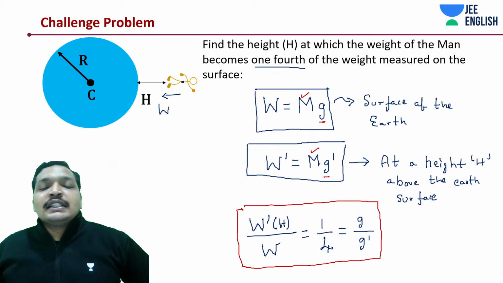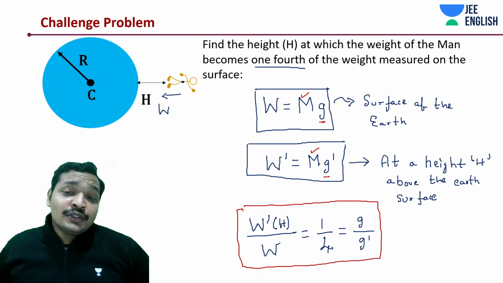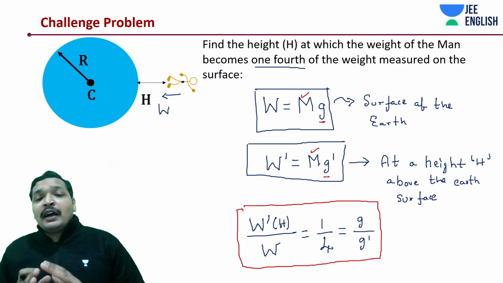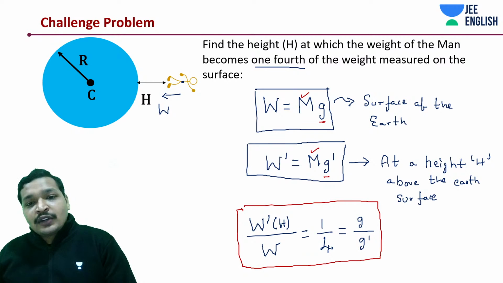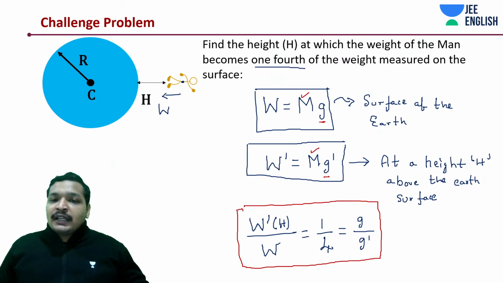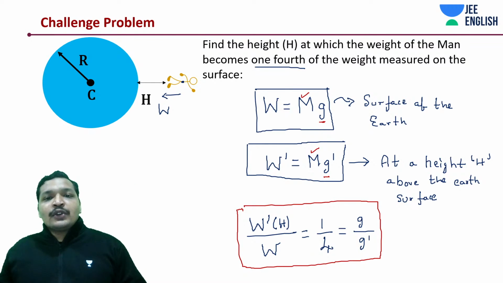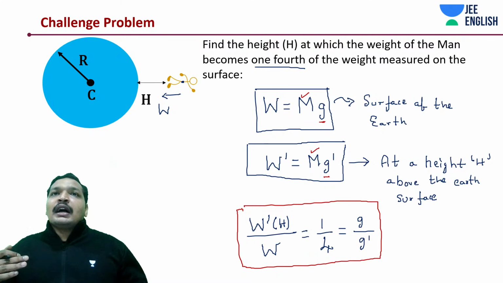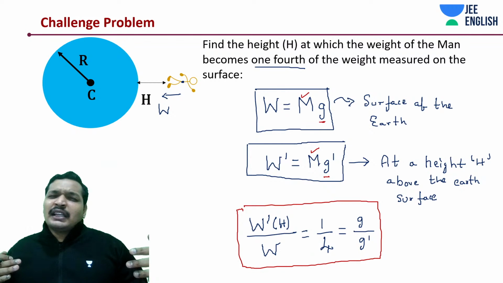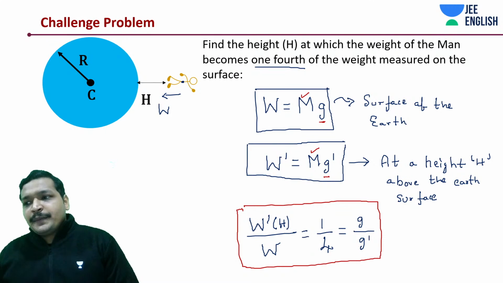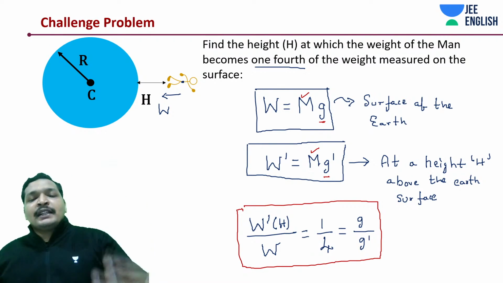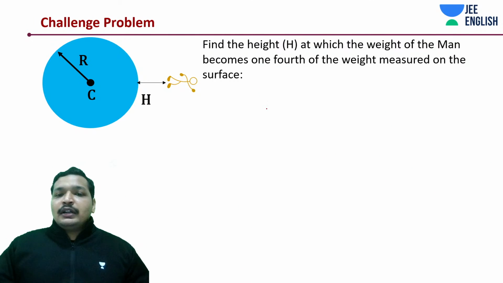So let's say g dash is equal to g into 1 minus 2h by R is equal to g by 4. So basically 1 minus 2h by R is equal to 1/4. Okay. And then you take it on the other side, it will become 3/4. So you're going to get 2h by R as 3/4. That means your height should be like how much? Like 3/8 R, right? 3/8 R is not right. Okay. You'll be getting 3/8 R. Try to apply that approximate thing. It will be wrong.